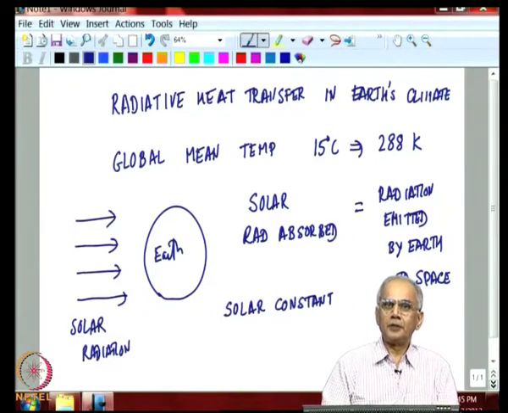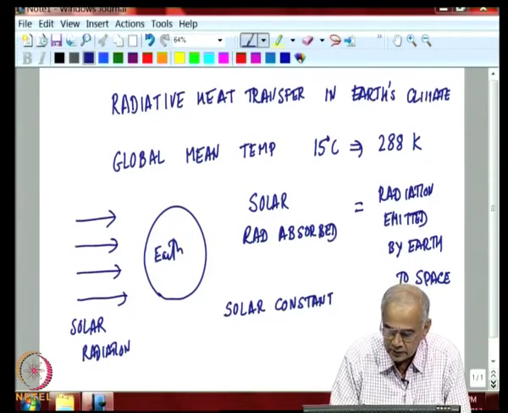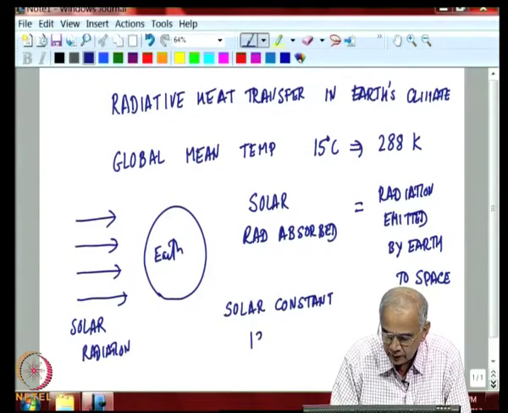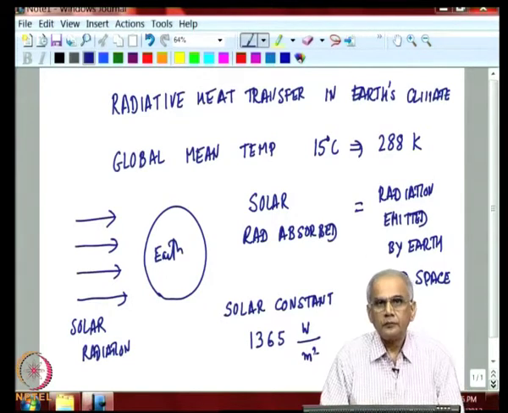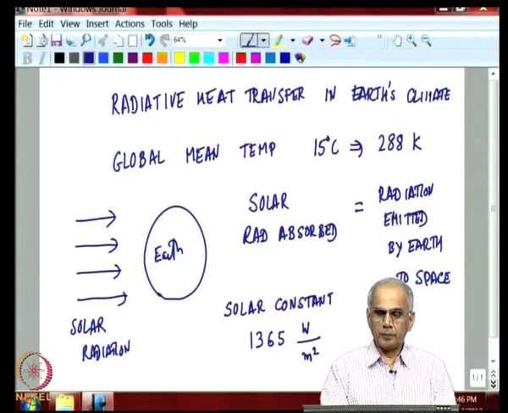So, the radiation coming from the sun will vary slightly with season. So, we look at the mean earth distance. At the mean earth distance, satellite measurements show that radiation normal to sun's rays is 1365 watts per meter square. So, this is an important number to remember. This is radiation arriving from the sun.